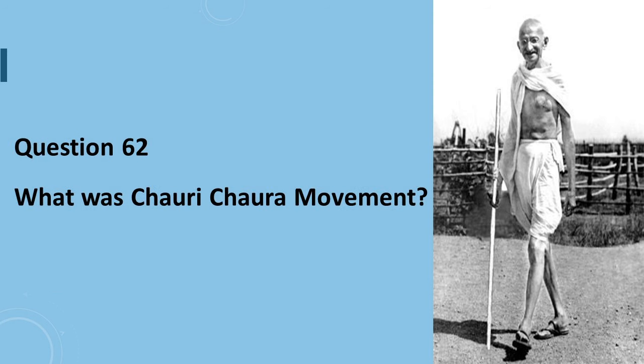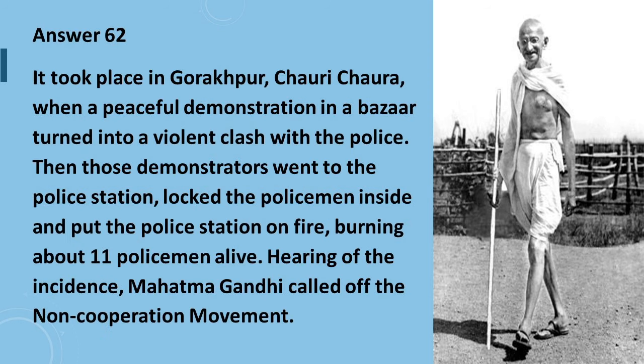Question 62 is, what was the Chauri Chaura incident? Answer to question number 62 is, it took place in Chauri Chaura, Gorakhpur, when a peaceful demonstration in a bazaar turned into a violent clash with the police. Then those demonstrators went to the police station, locked the policemen inside, and set the police station on fire, burning about 11 policemen alive. Hearing of the incident, Mahatma Gandhi called off the non-cooperation movement.